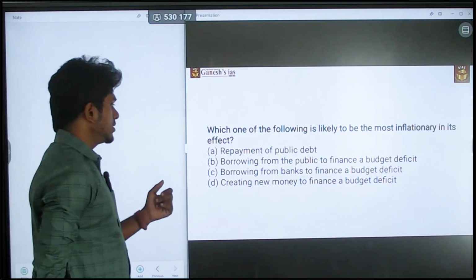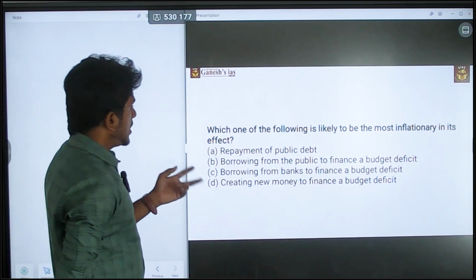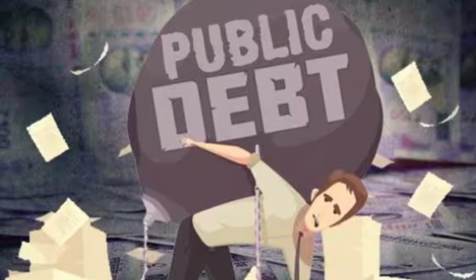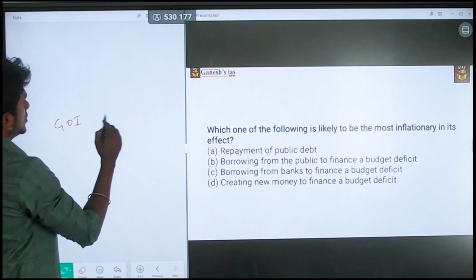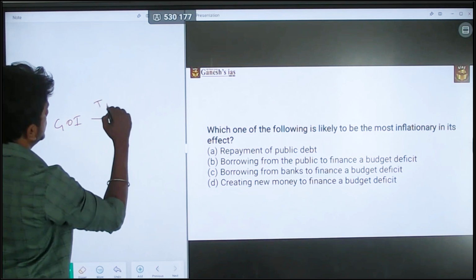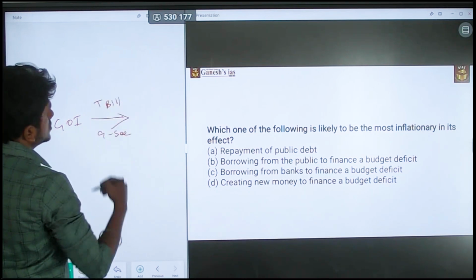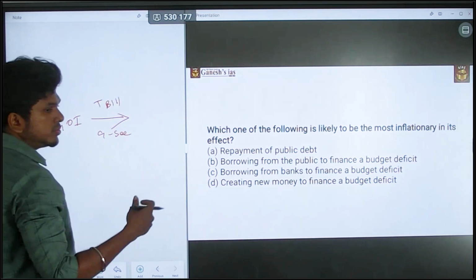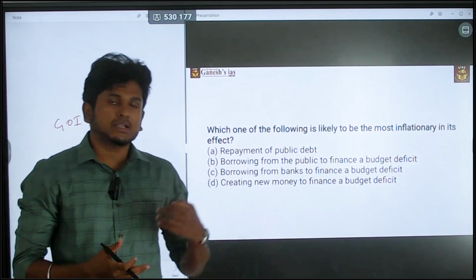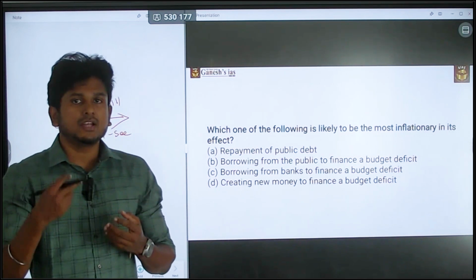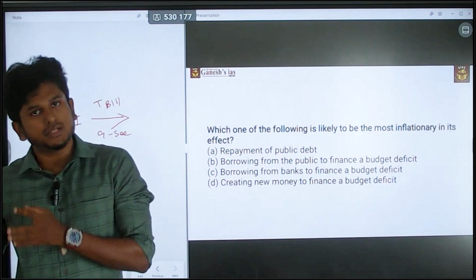Let's begin the question. First, repayment of the public debt. Consider that the government of India borrowed money through T-bills and GSEC. If they get back their T-bills and GSEC and give back the money, that leads to an increase in the money supply in the market.